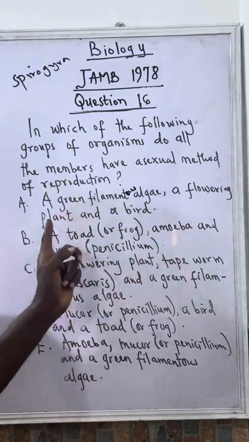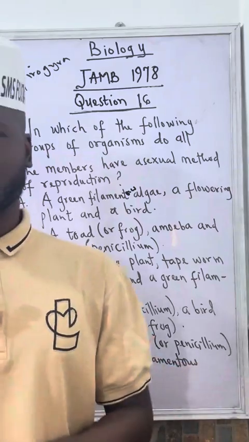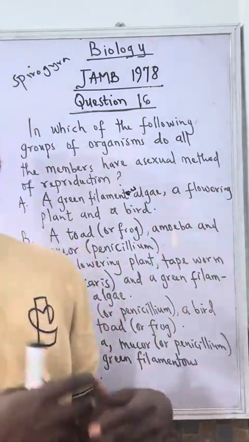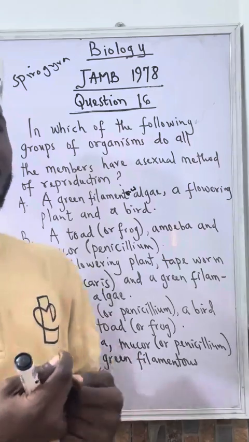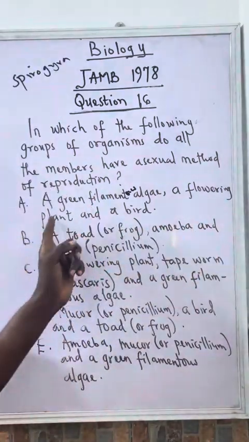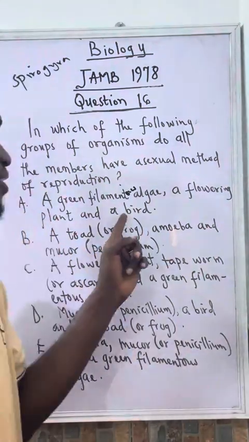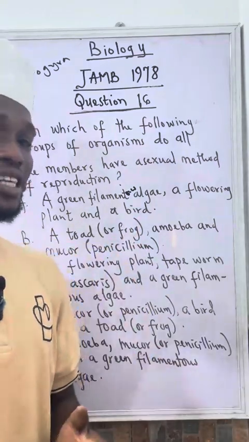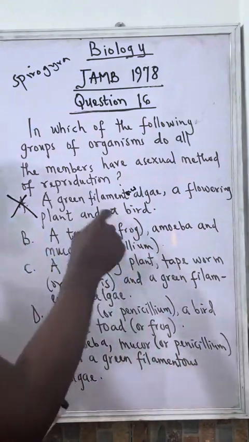A flowering plant can reproduce both sexually and asexually. Sexual reproduction is through pollination, but asexual reproduction is through vegetative reproduction. Then talking about bird. Bird is an animal, so it belongs to kingdom Animalia. So it reproduces sexually. So A cannot be the answer because of this bird.